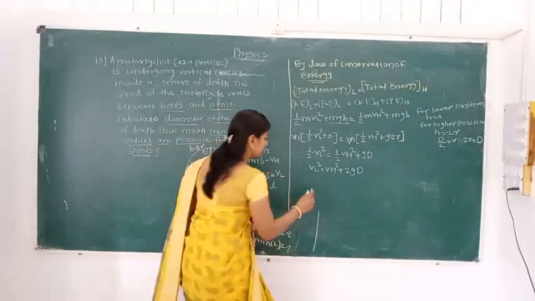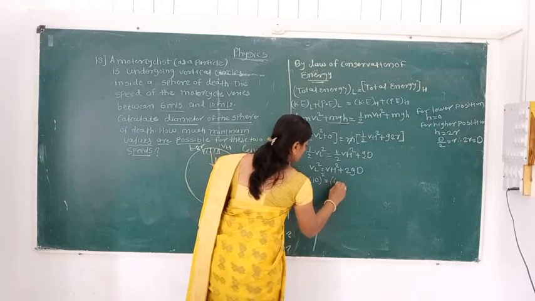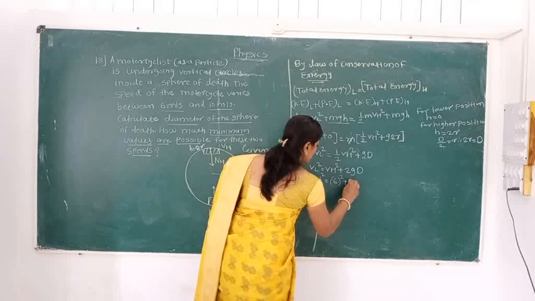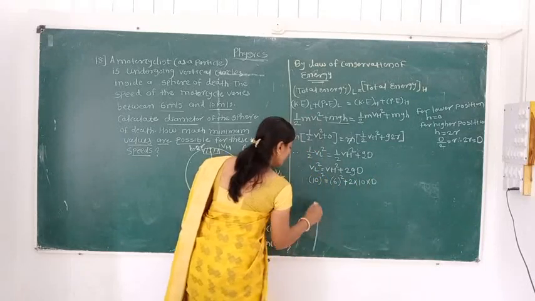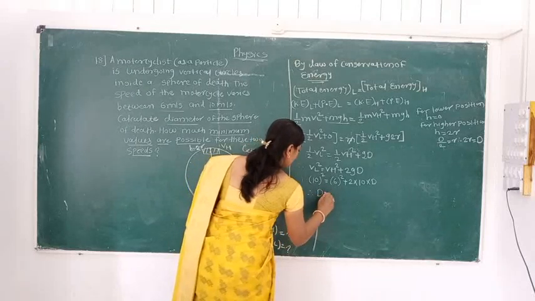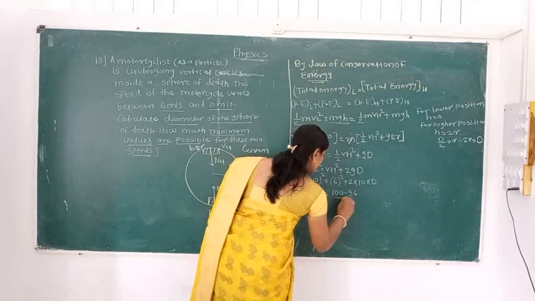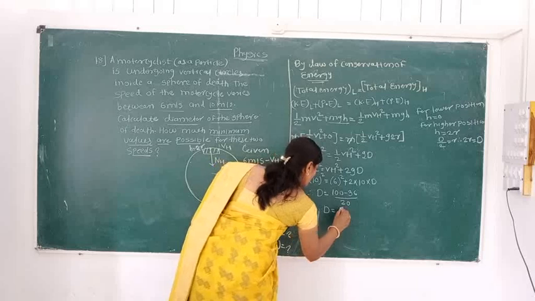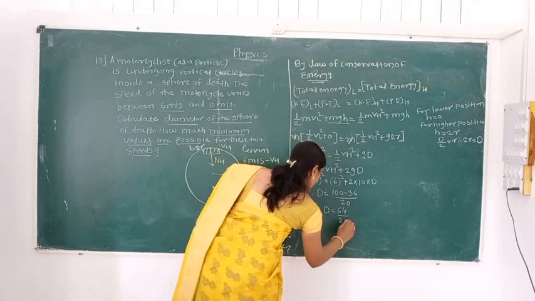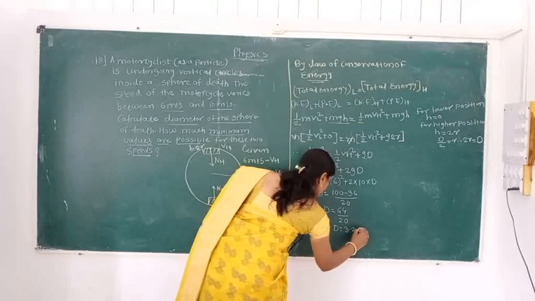So the square of 10 is equal to the square of 6 plus 2 into 10 into d. Therefore d is equal to (100 minus 36) divided by 20, so d is equal to 64 divided by 20. Finally d is equal to 3.2 meter.